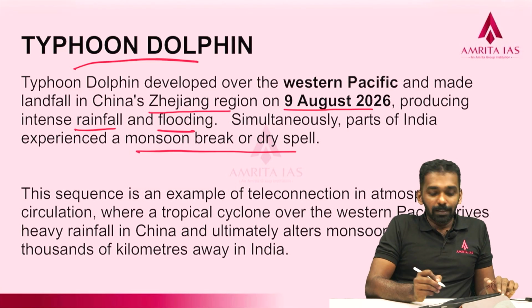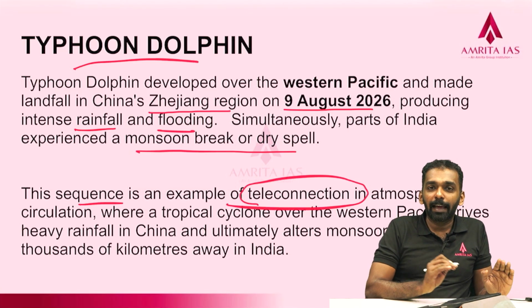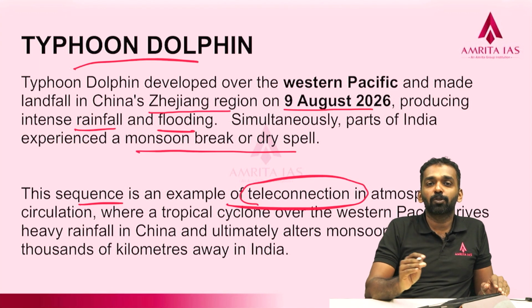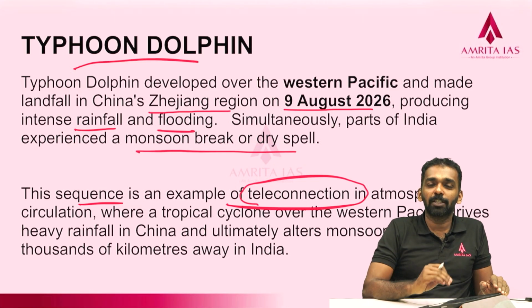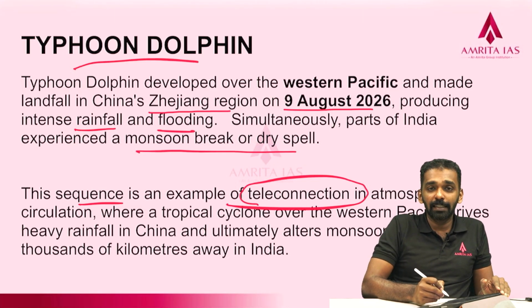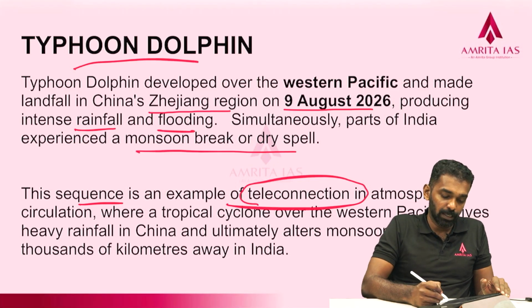So, this sequence is an example of atmospheric teleconnections. An atmospheric event that is actually thousands of kilometers away can influence the atmosphere of India or any other region which is far away. So, in this context, India is adversely affected and obviously China is also adversely affected.